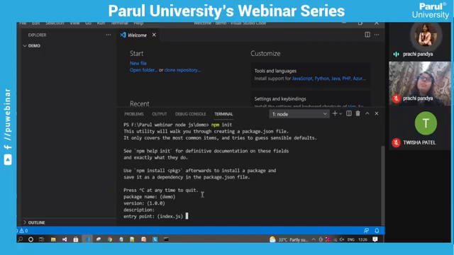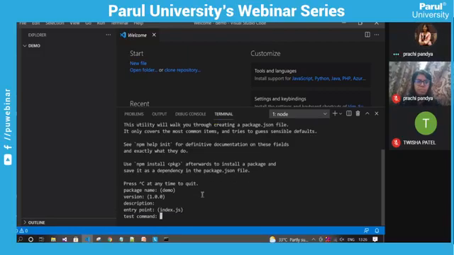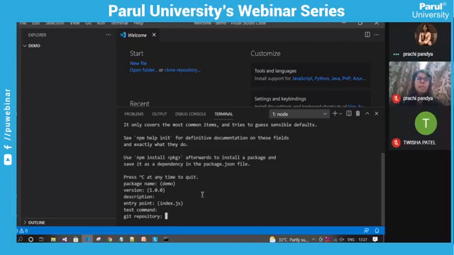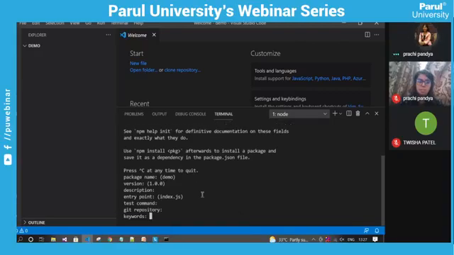Entry point, that is index.js. As we know, we have already done C and C++. In C, we have a main.c file, and that is the entry point for any program execution. So for Node.js, the entry point will be the index.js file that I will create later on. If we are linking our code to any Git repository, then we can specify this Git repository here. So we can also manage version control for our system. But right now, we are omitting this.